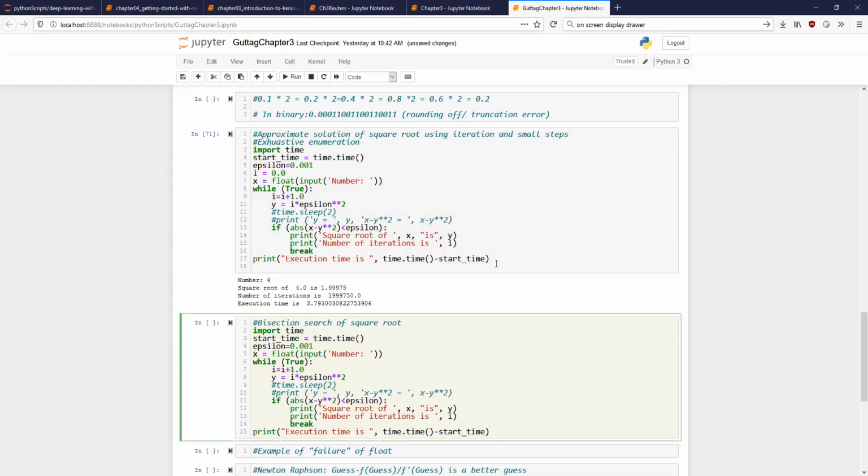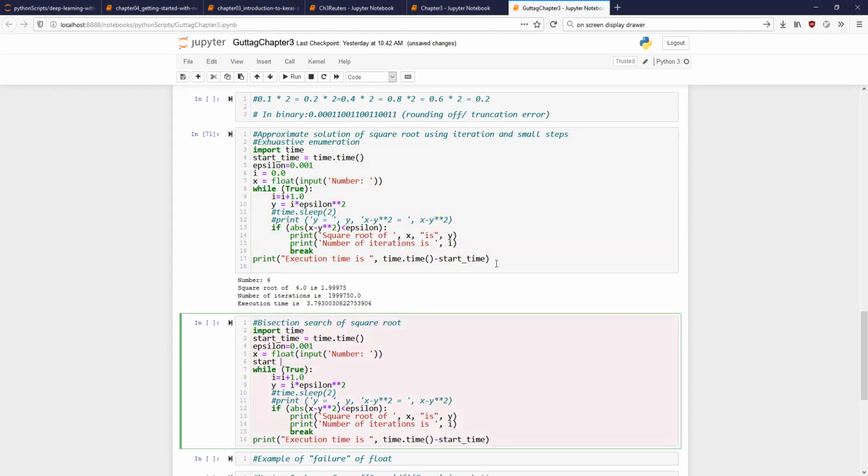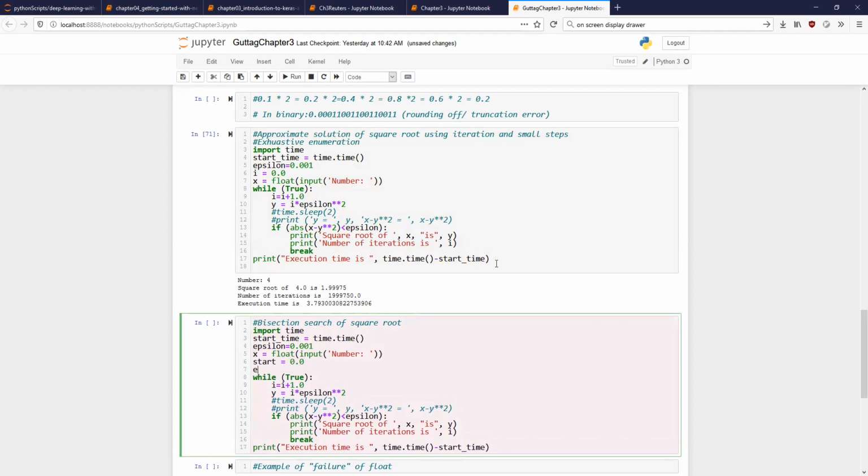Delete this. So my start is going to be 0.0. And what is my end going to be initially? x. Okay, end is equal to x. First I'm trying to find between 0 and x.